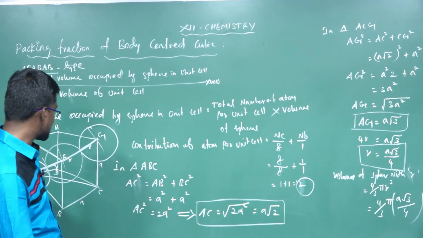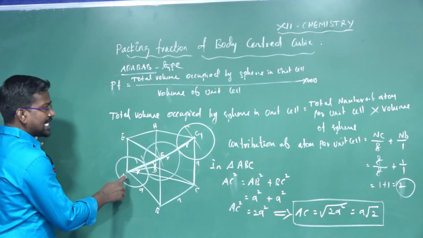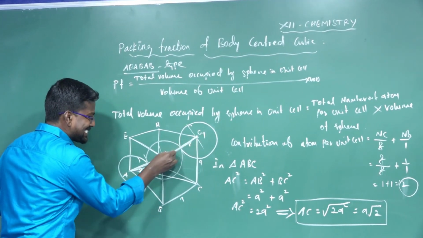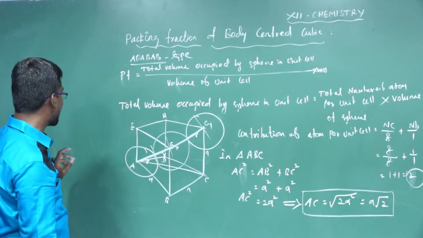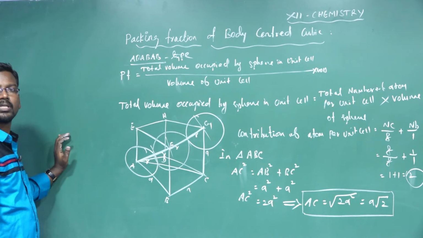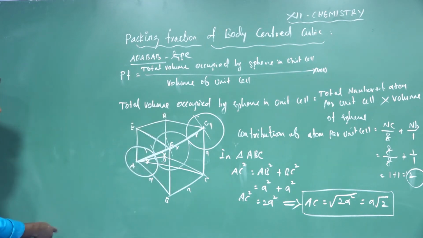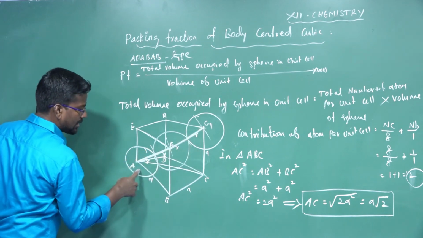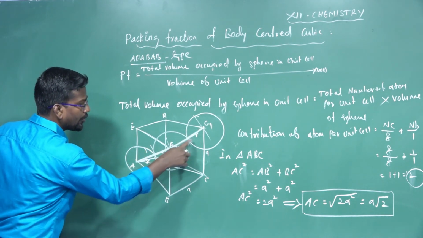Another important point from the diagram: the line AG is the body diagonal. How many R does the body diagonal consist of? 1, 2, 3, 4.